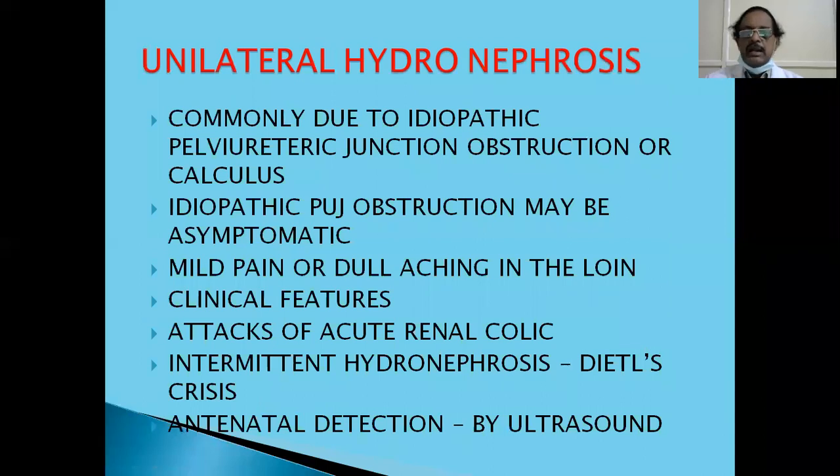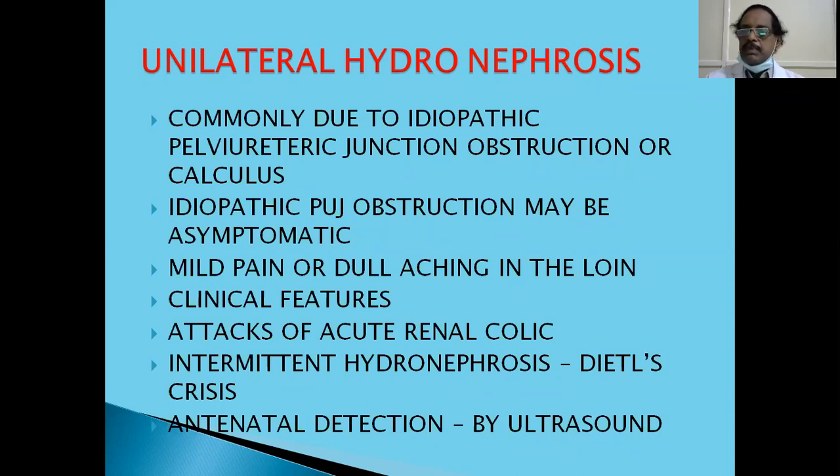Then coming to unilateral hydronephrosis, it is commonly due to idiopathic pelviureteric junction obstruction. PUJ obstruction, as you call it, is very common, due to anatomical narrowing at the pelviureteric junction, either an anomalous renal artery compressing it or something like that. Or simply it may not be there, but still the pelviureteric junction doesn't transmit peristalsis, and there is obstruction. Calculus obstruction also can happen in the kidney or upper ureter. If it is blocked and stuck, then there will be gross hydronephrosis.